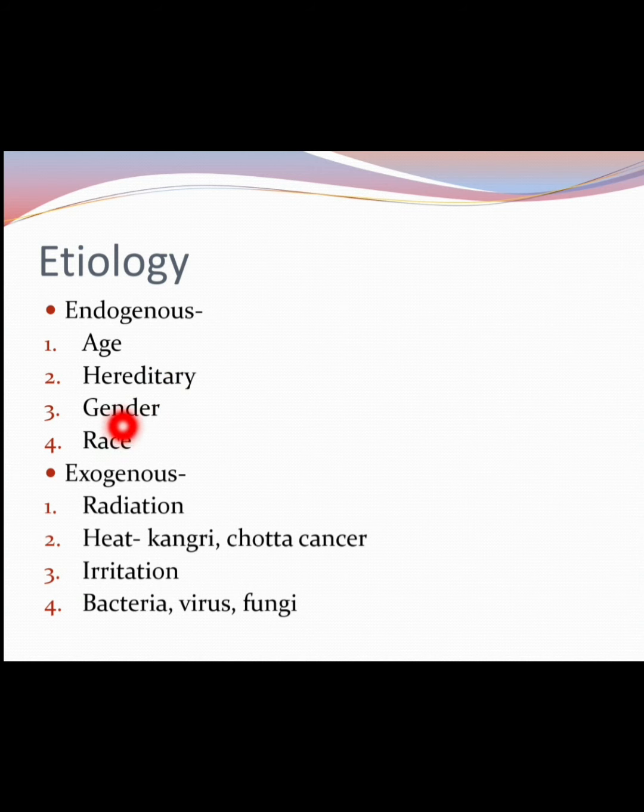Okay. Next is gender. Males are more prone to prostate cancer or testicular cancer, and females are prone to ovarian and breast cancer. Race means some cancers are found most specifically in some races, like the male South African is more prone to liver cancer and the female American is more prone to breast cancer.